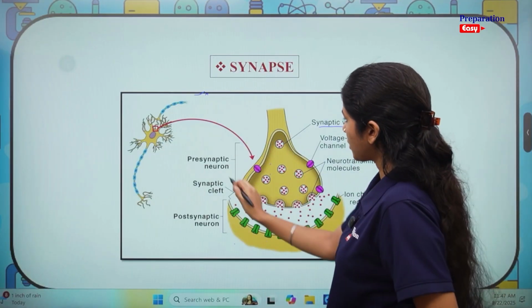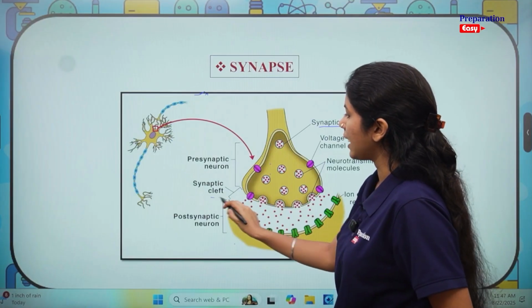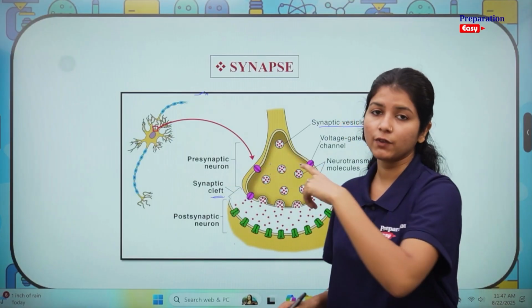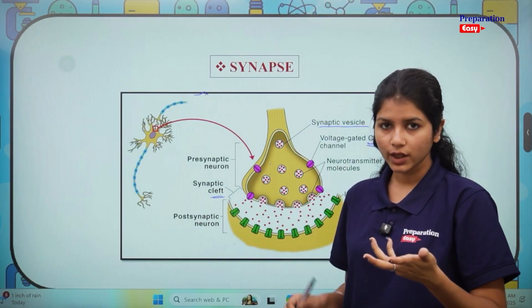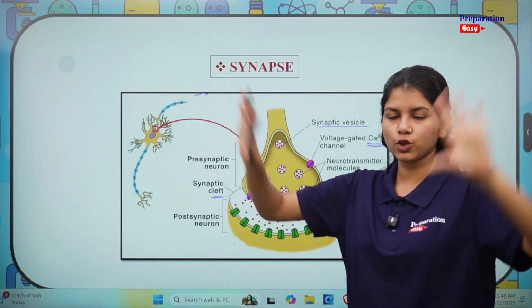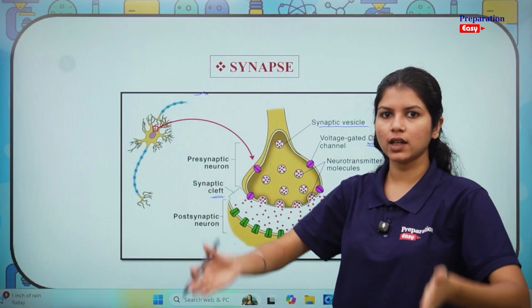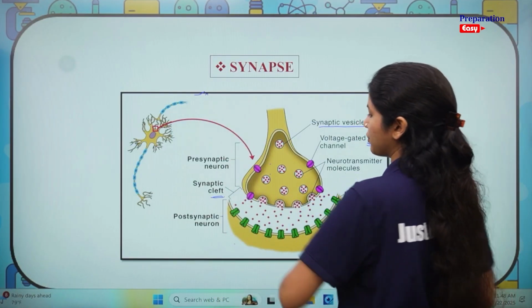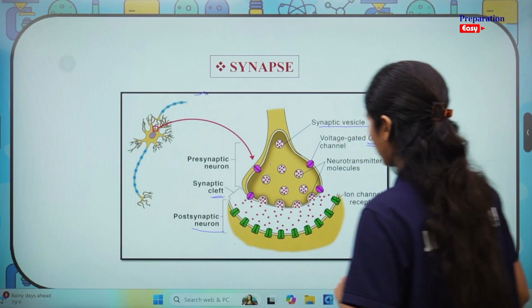This is the presynaptic neuron, this is a synaptic cleft. A cleft is nothing but a gap. In Hindi we might call it khai. If there are two highlands and in between there is a depression, we call it a cleft. Similarly, here this is called a cleft and this is a postsynaptic neuron.